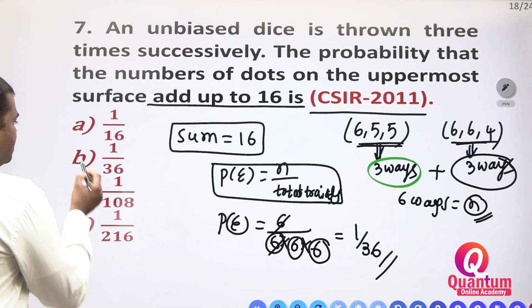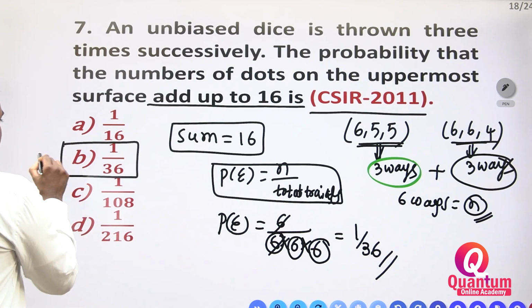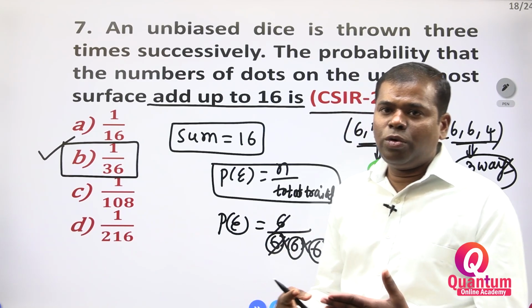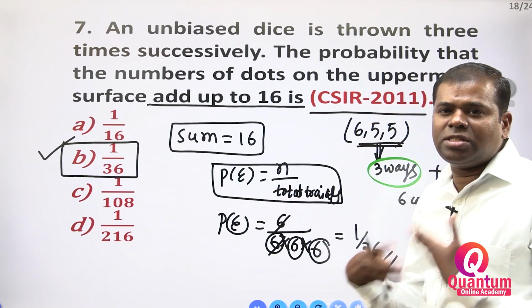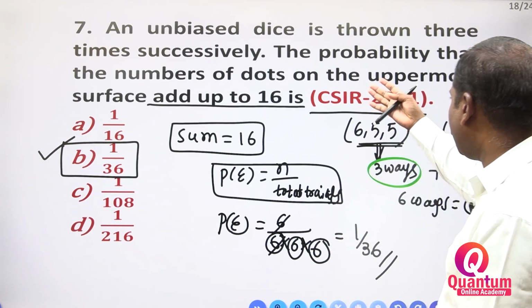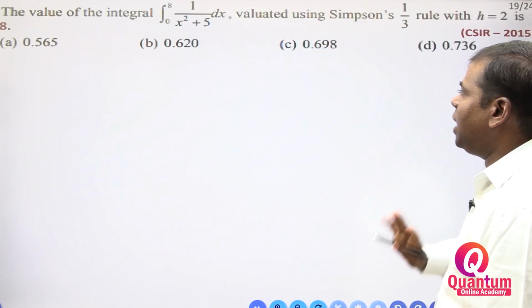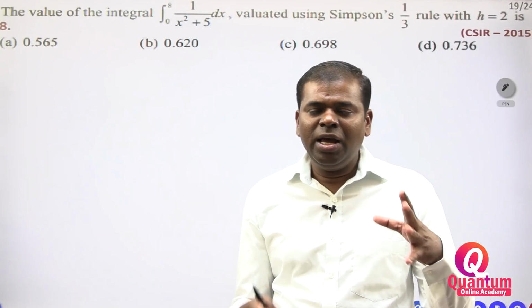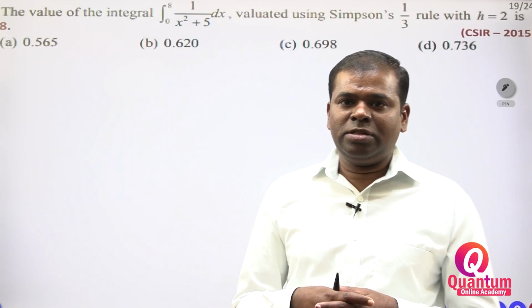So what is your option? Option B is correct. Like this, you have to do it in your examination. This is a probability question, very simple to find the probability. You have to do it like that. This question came in 2011.